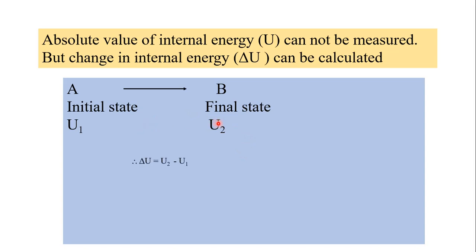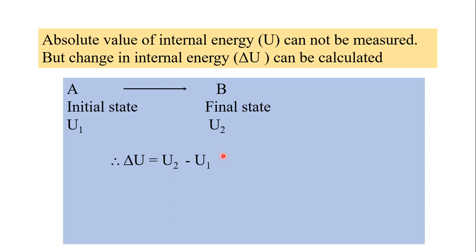Then you can calculate the change in internal energy, that is delta U is equal to U2 minus U1. So delta U means change in internal energy, which is equal to internal energy of the final state minus internal energy of the initial state.